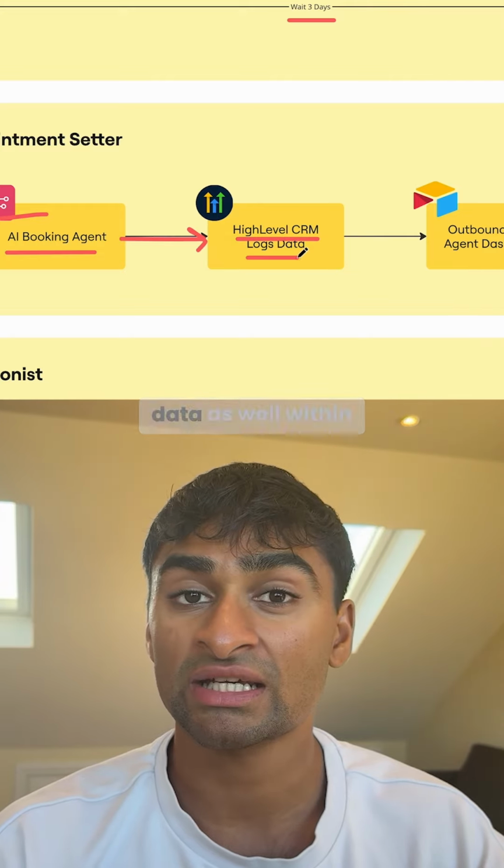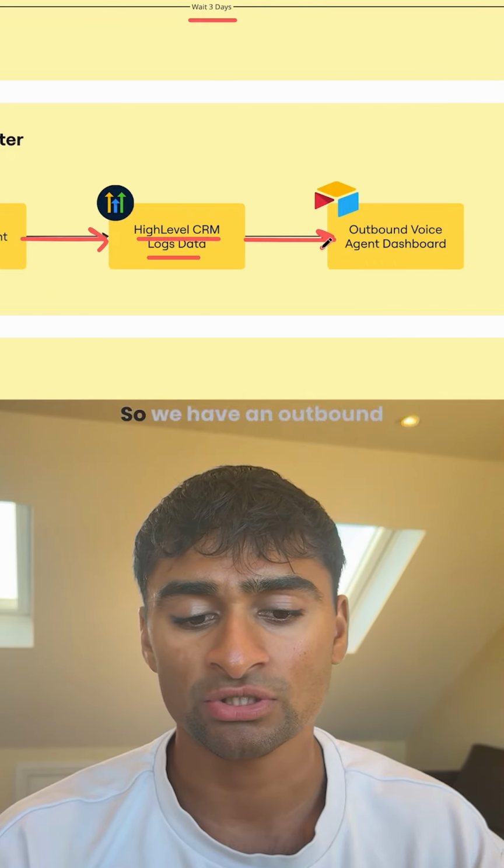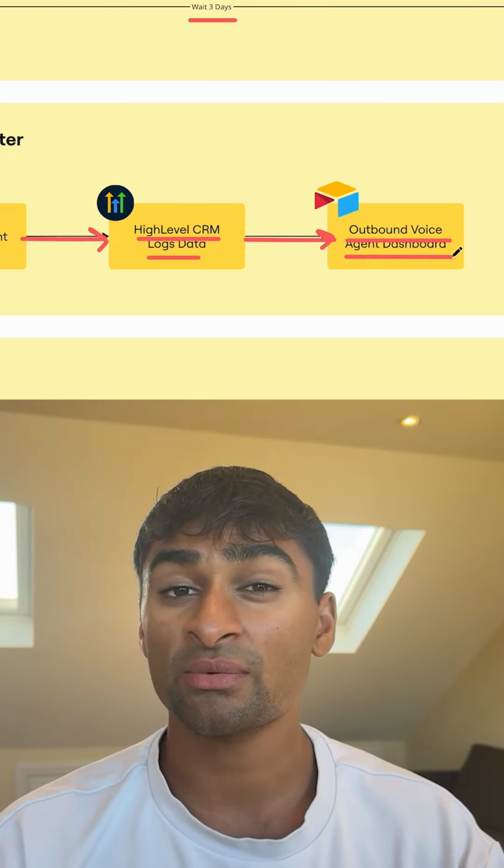And then we also log all of the data as well within HighLevel. So that will be the conversation history. And then we also update an Airtable dashboard. So we have an outbound voice agent dashboard, which we update with all of these metrics.